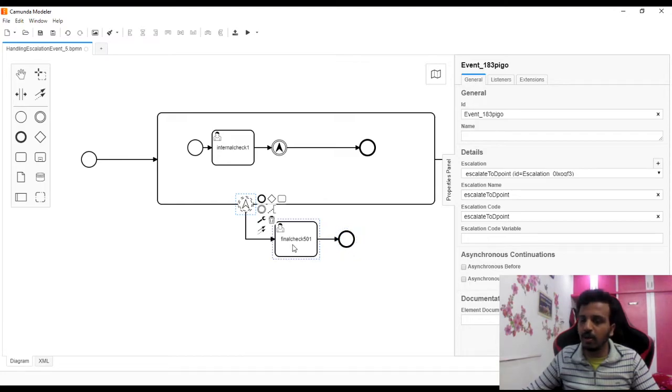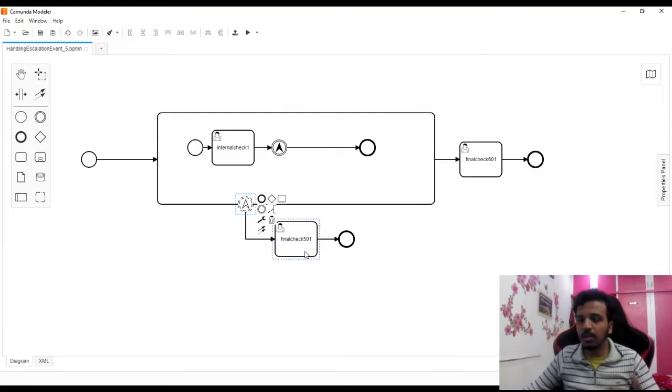Now this final check 501 will be executed, and once this is completed, it's not like the process is going to end. No, whatever logic is written under the final check 501, once this is completed, again the control will go back. Now I hope this is clearly understandable, but there is again a small catch. Before explaining that catch, let me execute this once again, and then we'll try to understand. This is a very good catch.